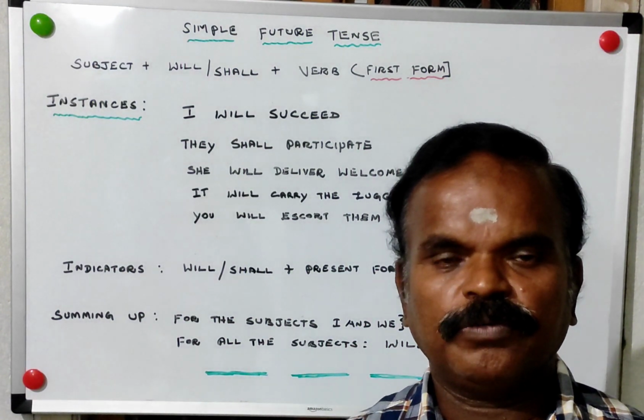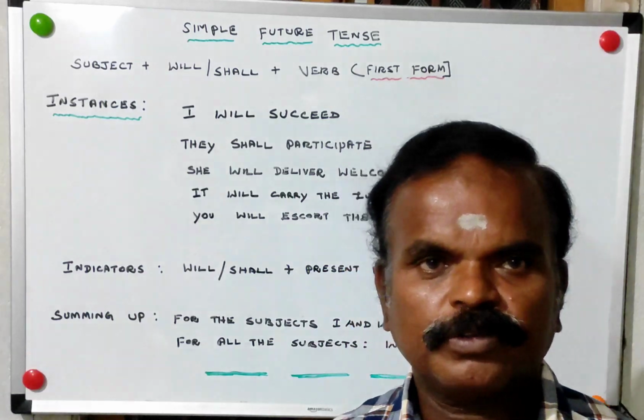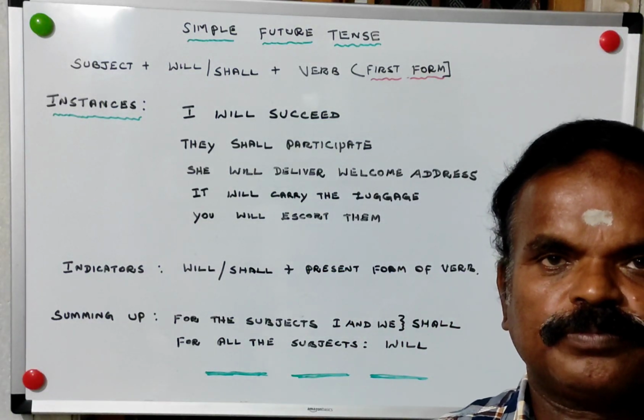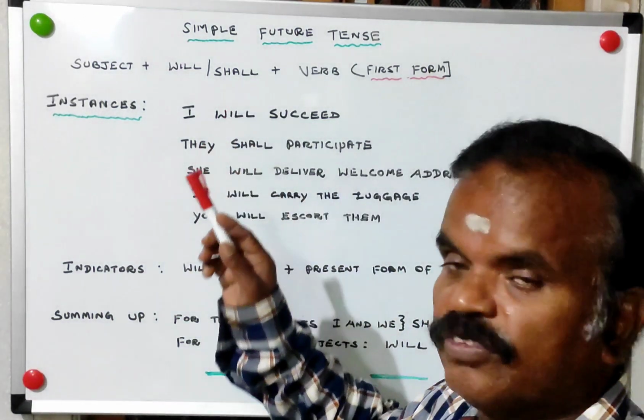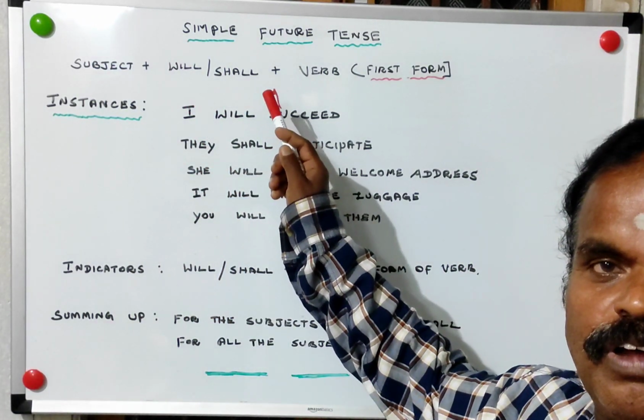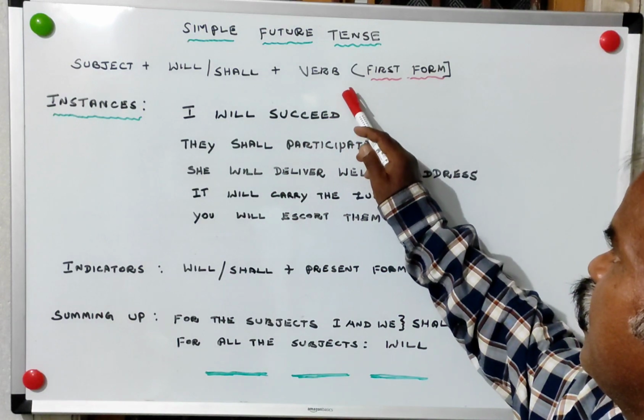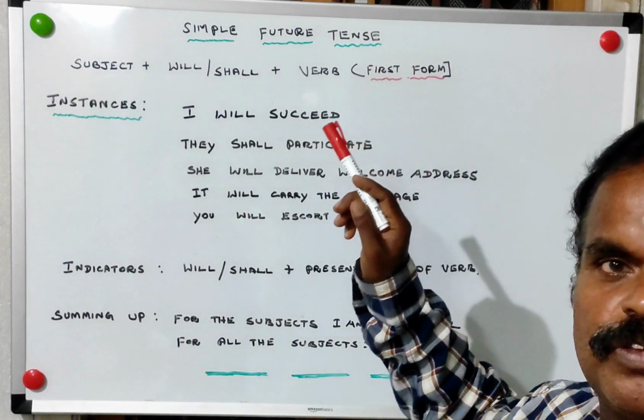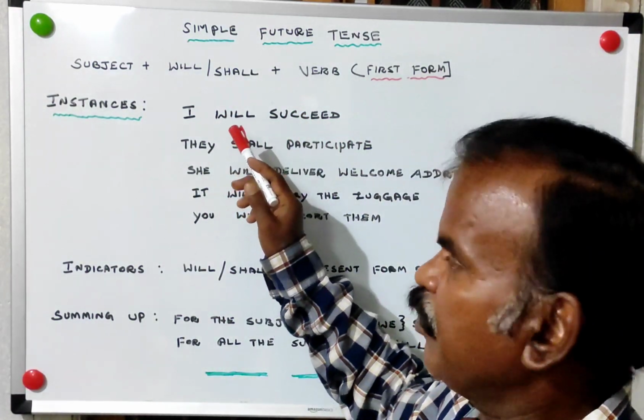In this video, we are discussing simple future tense. What is simple future tense? Subject plus will or shall. Third item is present form of verb. Three items.